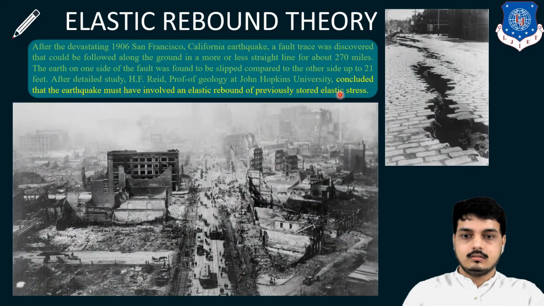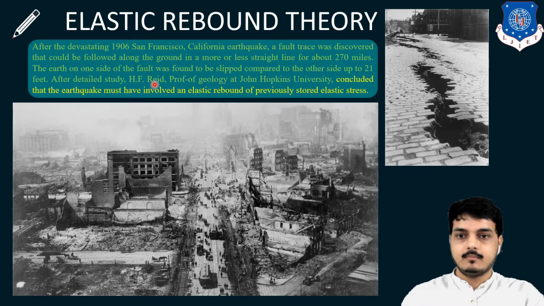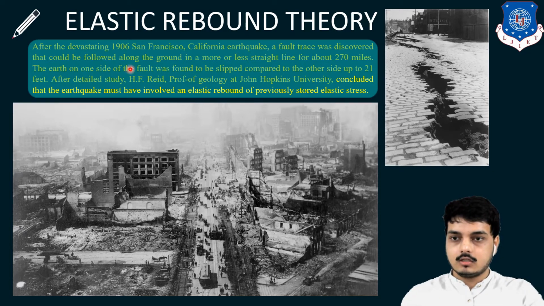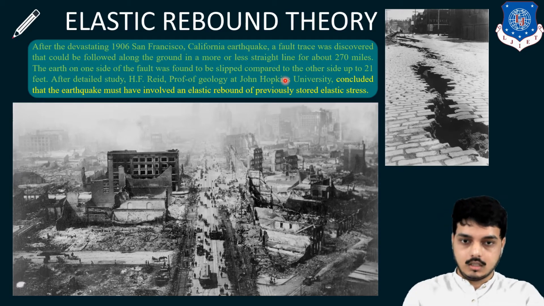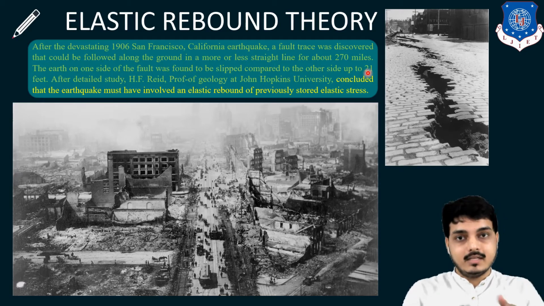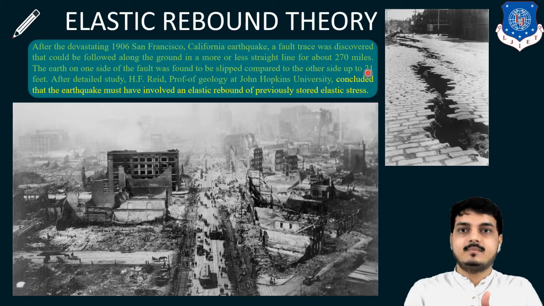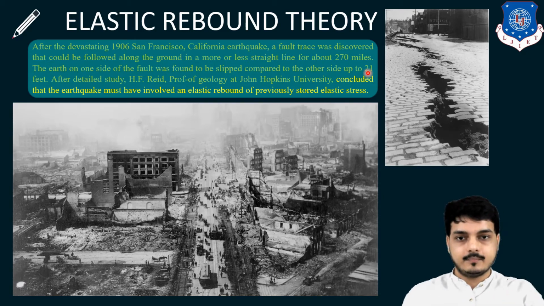So this is one study which has been done by H.F. Reid, professor of geology. This is the devastating earthquake of San Francisco of 1906. The study has been done and it was seen that along a straight line of around 270 miles, slippage has occurred. Means the earth on one side of the fault was found to be slipped as compared to the other side, which was about 21 feet. Means two parts have been separated by about 21 feet.